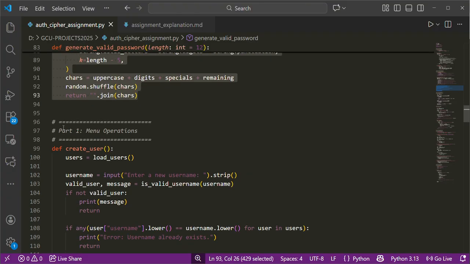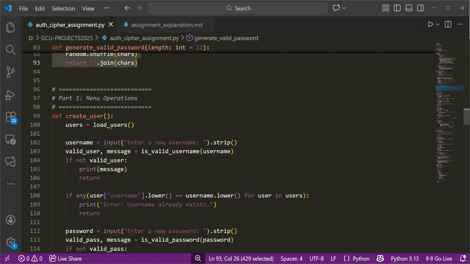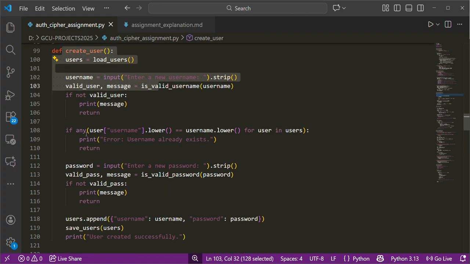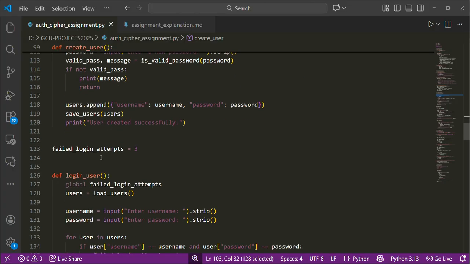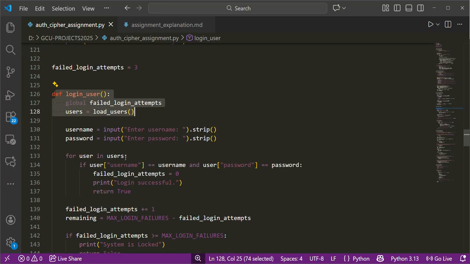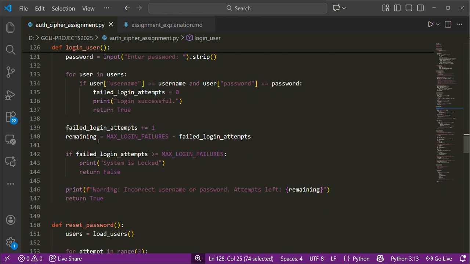Part one's menu operation is where the user is created with the password, and then we move on to the user login. For the login, I define the attempts to log in in case the user presents a password that is not correct.